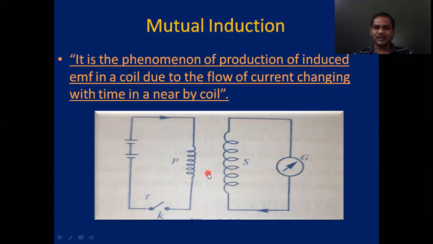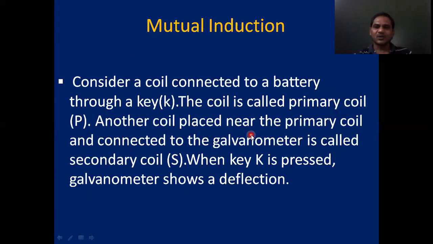So what is the conclusion here? Due to the increase or decrease of current in the primary coil, we observe the induced EMF or induced current in the secondary coil. All these things we have explained now. So these are the slides.